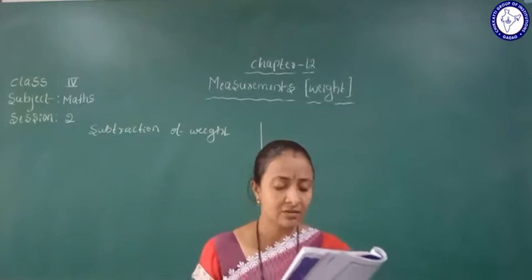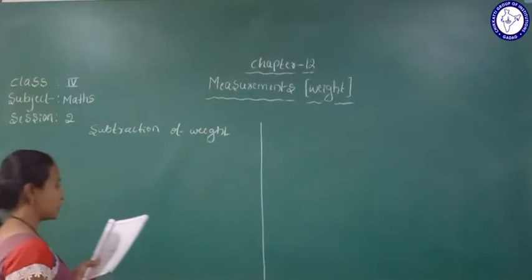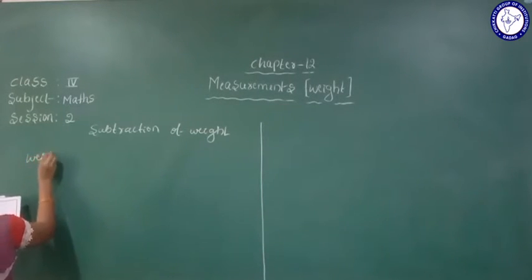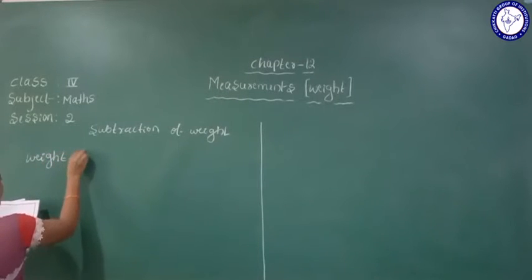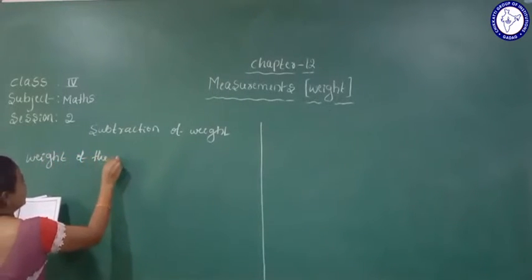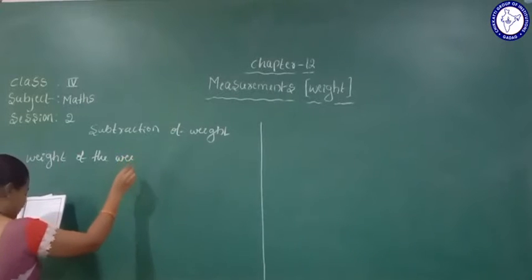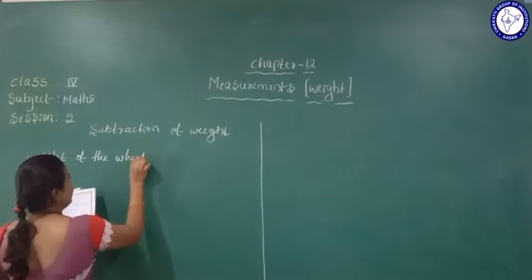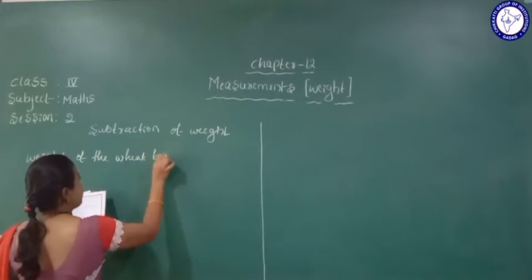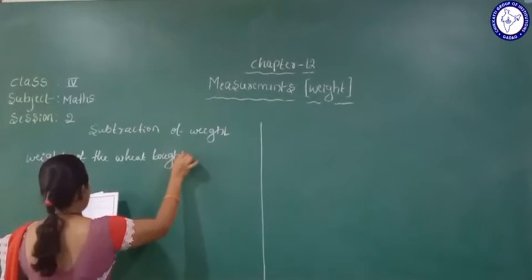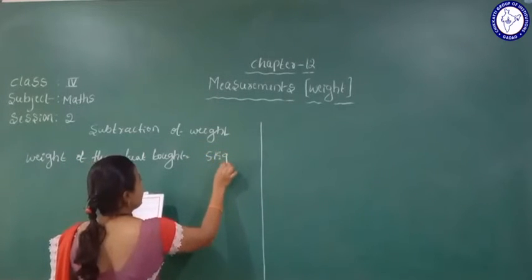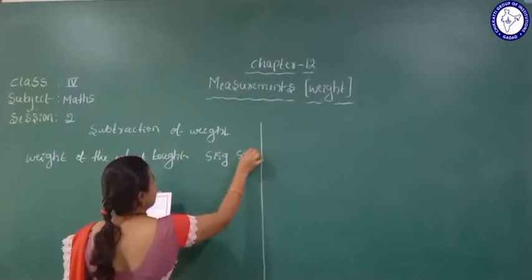So we'll write here: the weight of the wheat bought. How much did she buy? Weight of the wheat bought is equal to 5 kg 500 gram.